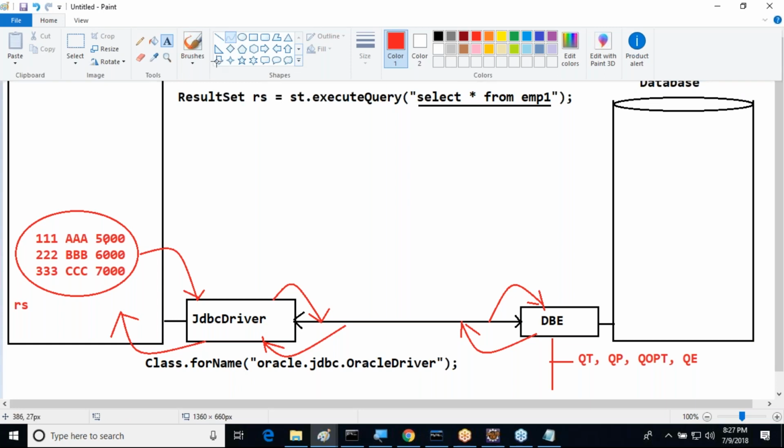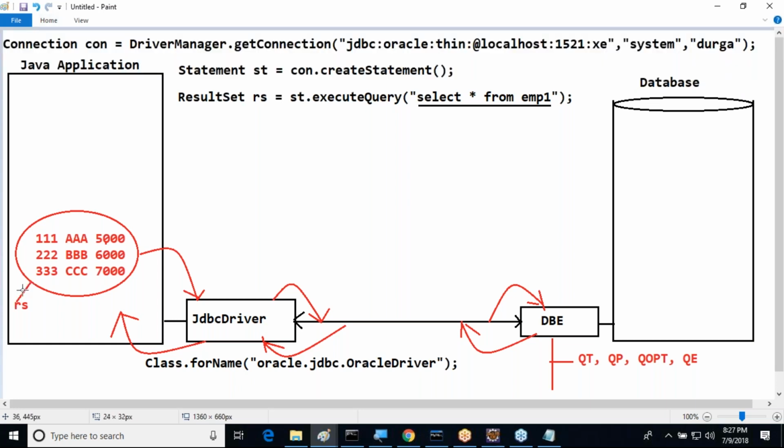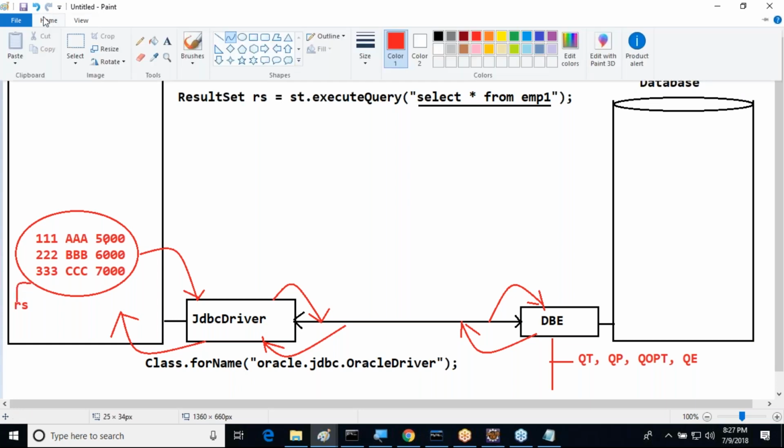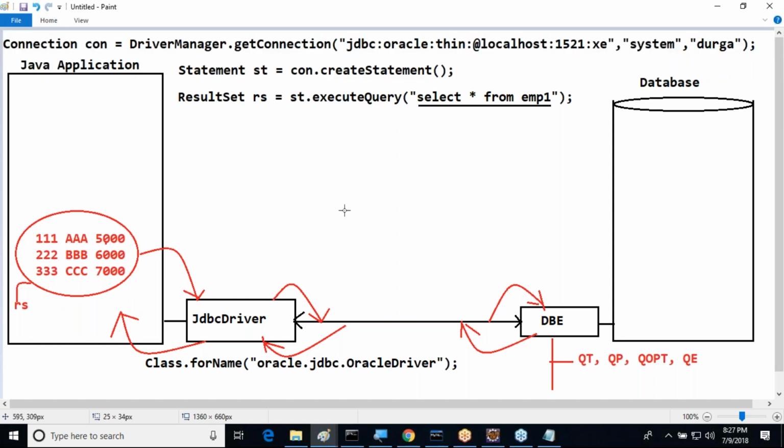Similarly, we can execute insert SQL queries by using the executeUpdate method. Similarly, we can execute delete SQL queries by using the executeUpdate method. The executeQuery method is for select SQL queries. Non-select SQL queries are insert operation, delete operation, or update operation. For all of them, we need to use which one? The executeUpdate method. We are able to use that executeUpdate method for all these kinds of queries.